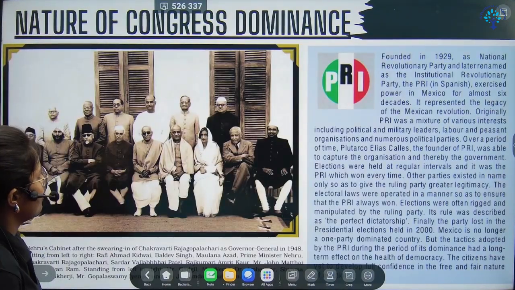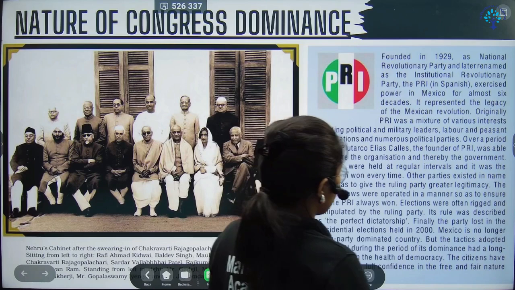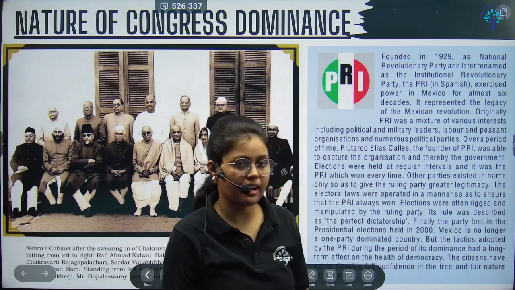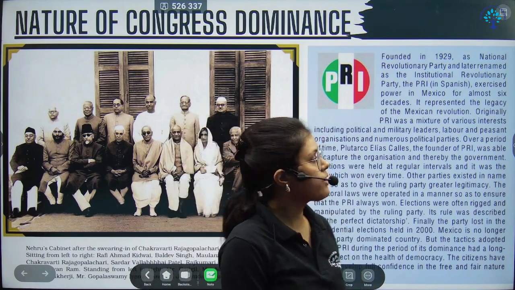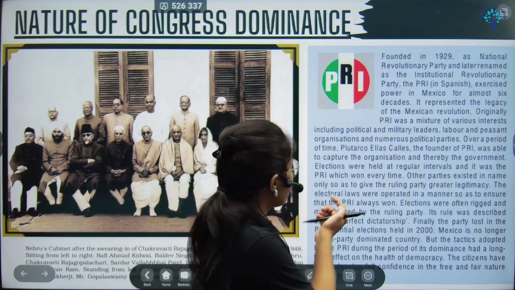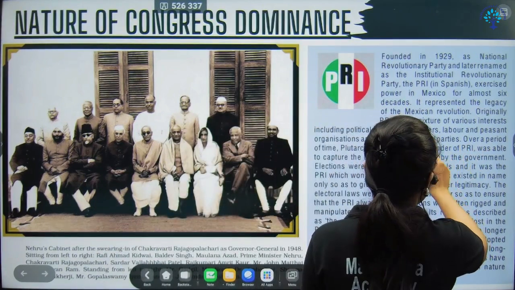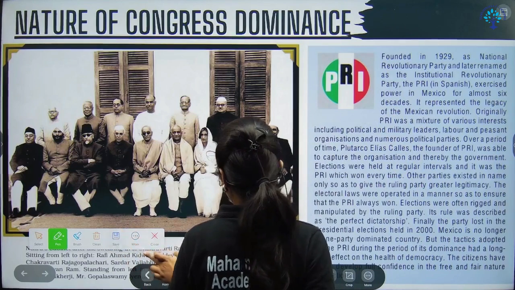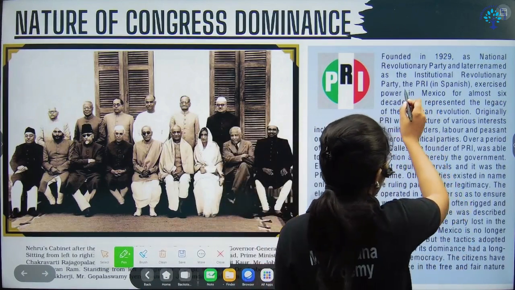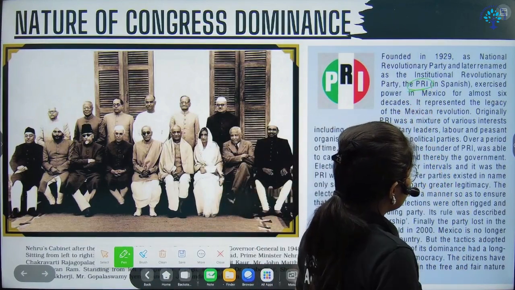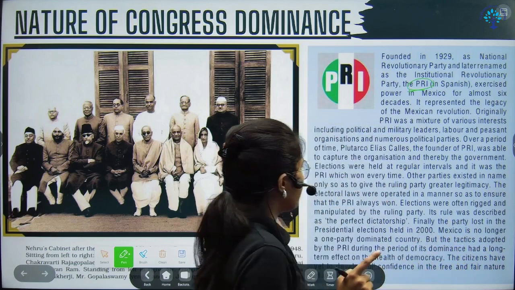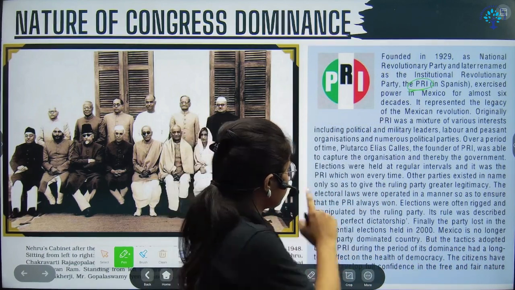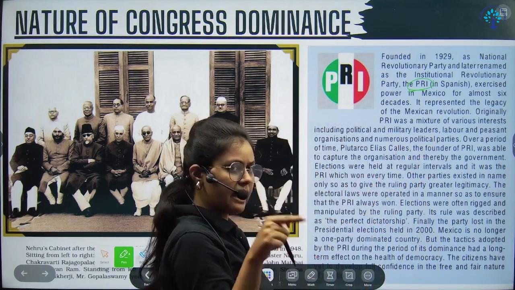Okay. So here we are discussing the Mexico system. In Mexico also there are elections happening, but what you can see as the difference is, let me first take the marker. Okay. So here you can see that the important party is the PRI, right? Originally the PRI was a very important party like the Congress system.